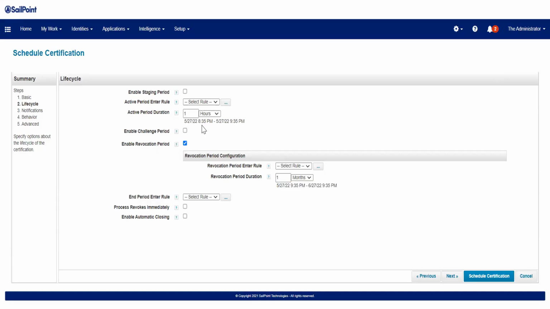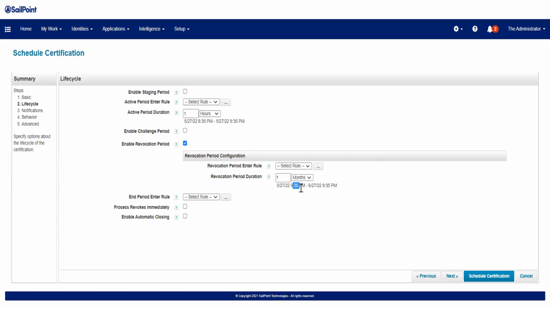So you see, this active period will be from 8:35 to 9:35. In this 1 hour I have to take a decision. After 9:35, SailPoint will start revoking the access that I have marked as revoke in this time period. So the revocation period also starts after 9:35. All these phases execute in a sequence. So if this is not set, the access will not be revoked immediately. Yeah, after 1 hour.